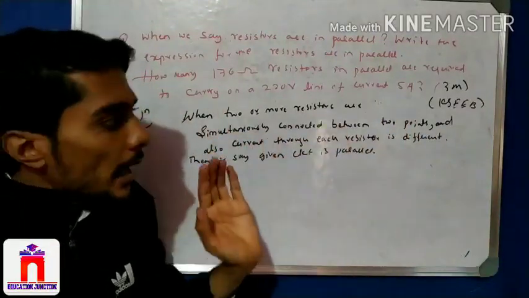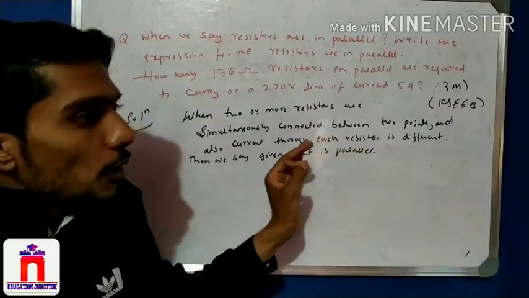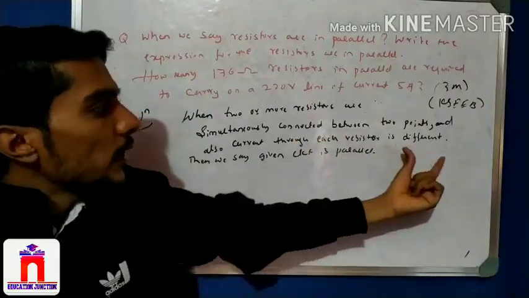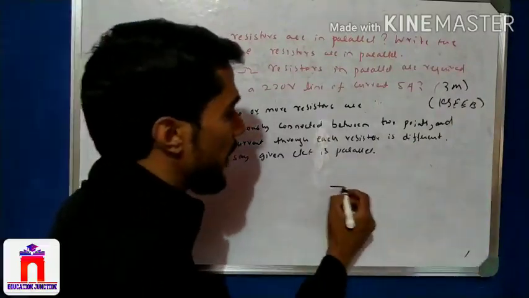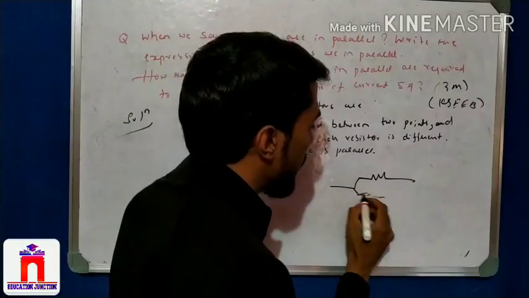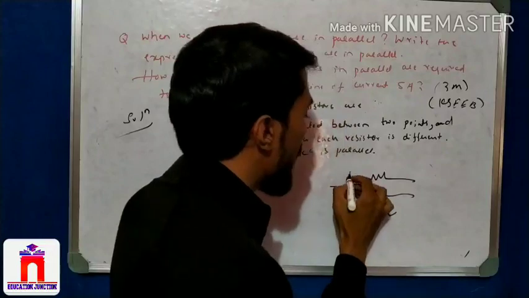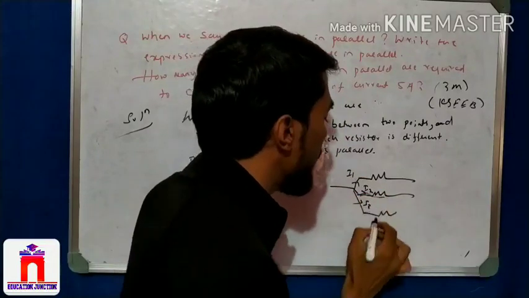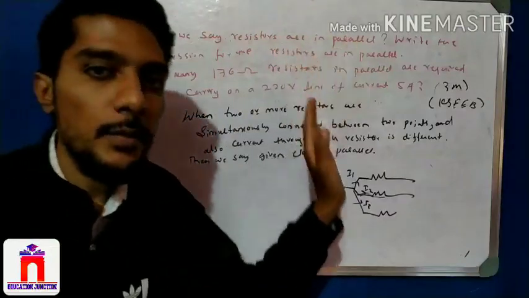That is one condition, and another is practical observation. When we flow current through a circuit, different currents are received by the different resistors. In the parallel case, here 1, here 2 and here 3, different currents flow, I1, I2, I3. If different currents are flowing, the resistors are parallel.